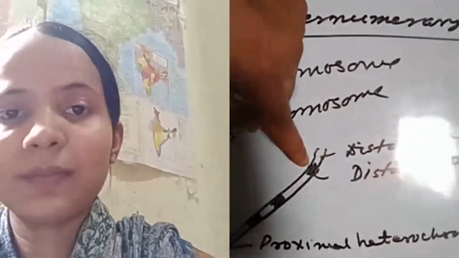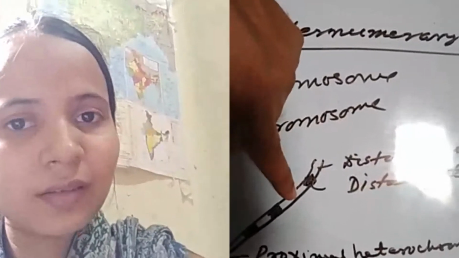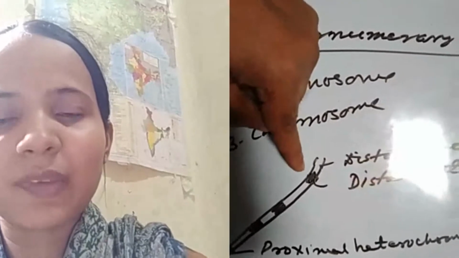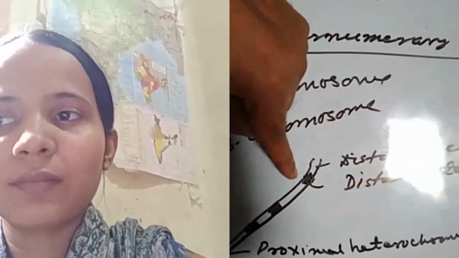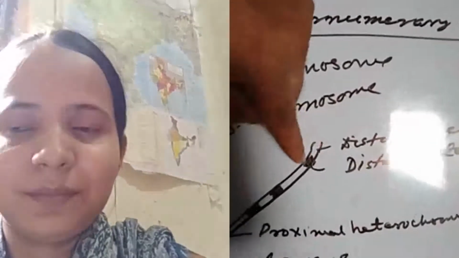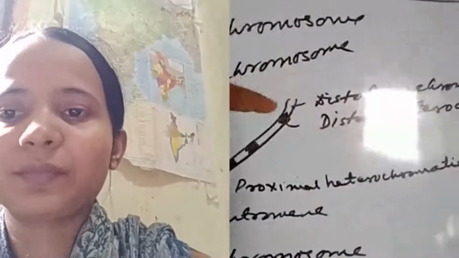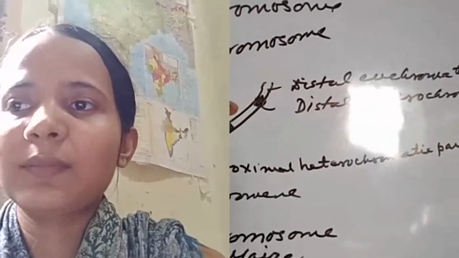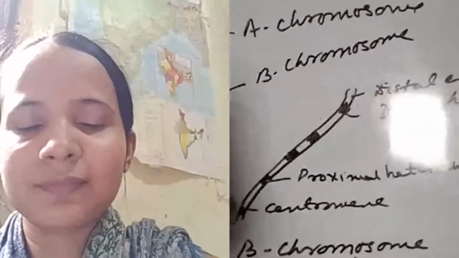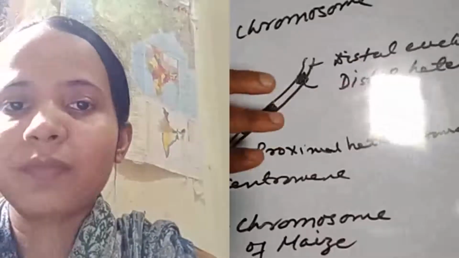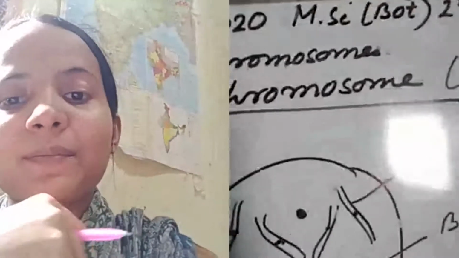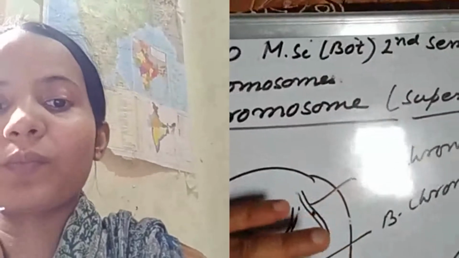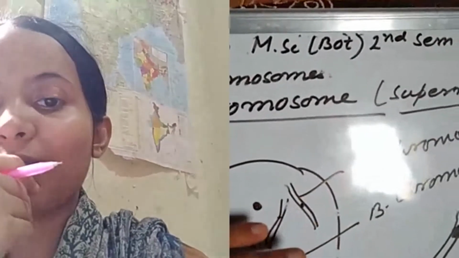This dark structure is the heterochromatic structure. This light structure shows the euchromatic part. In this way, B chromosomes of maize consist of partially heterochromatic and partially euchromatic part. This is the structure of B chromosomes of the maize showing the heterochromatic and euchromatic part. Heterochromatic part is darkest and the euchromatic part is lightest. And this is the centromere, which is shown here. This is the B chromosome of the maize, just like a very small dot. So now I think that you might have understood the definition of B chromosome.